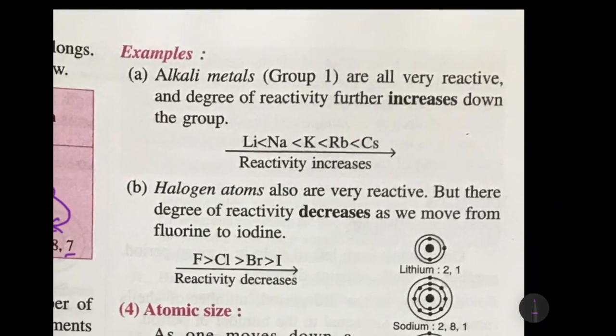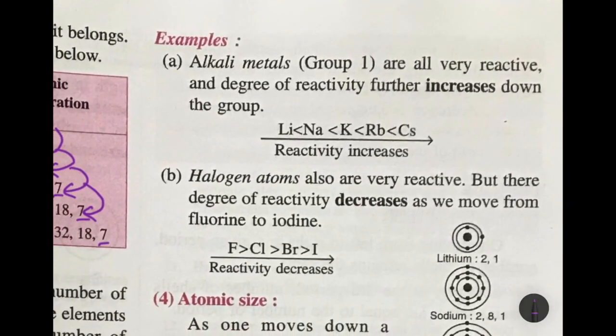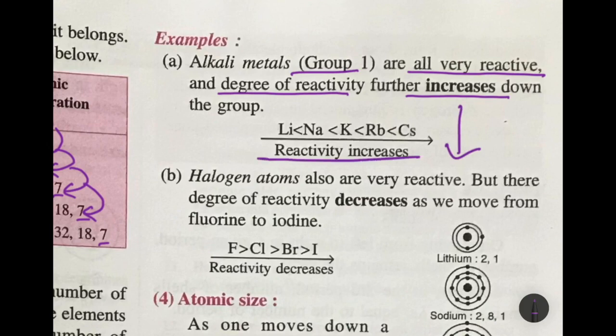Now another example is alkali metals of group 1. They are all very reactive and the degree of reactivity increases as you go down a group. So as you move down the group, the reactivity increases. Halogens are also very reactive, but what happens to the reactivity? It decreases as we move from fluorine to iodine, okay.